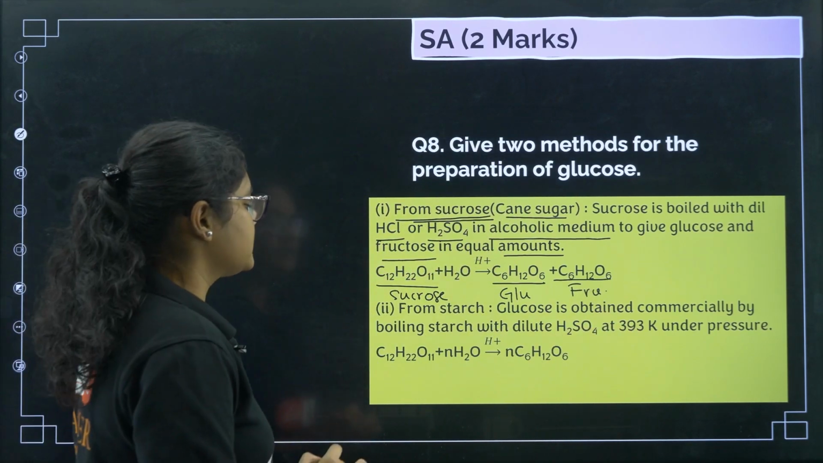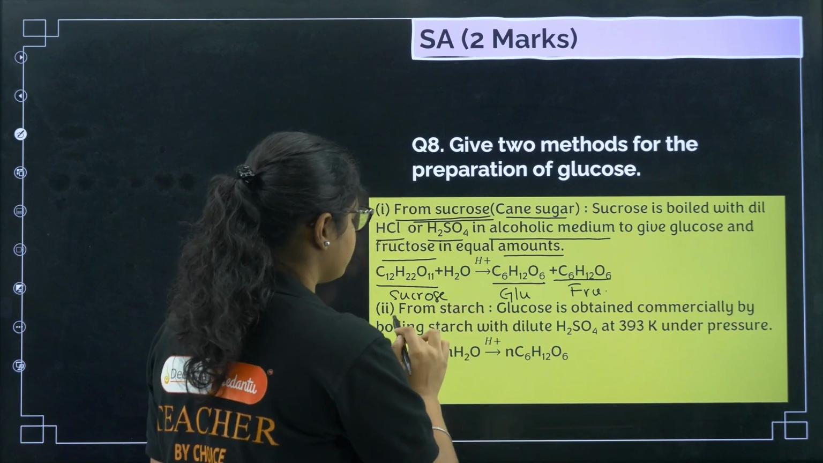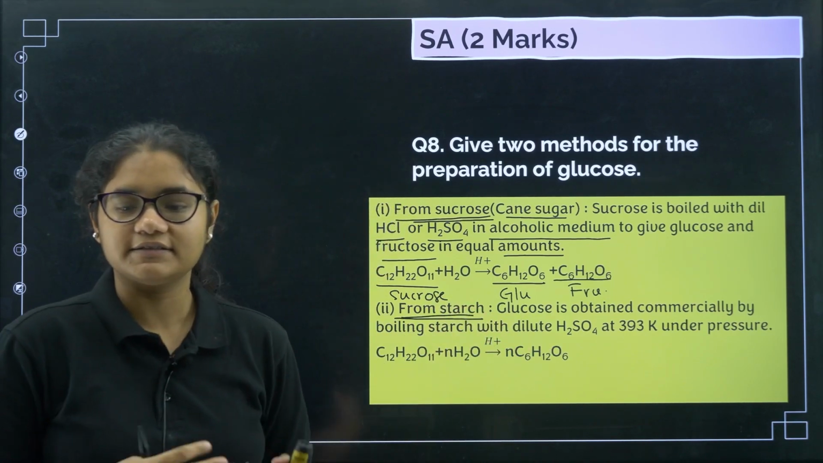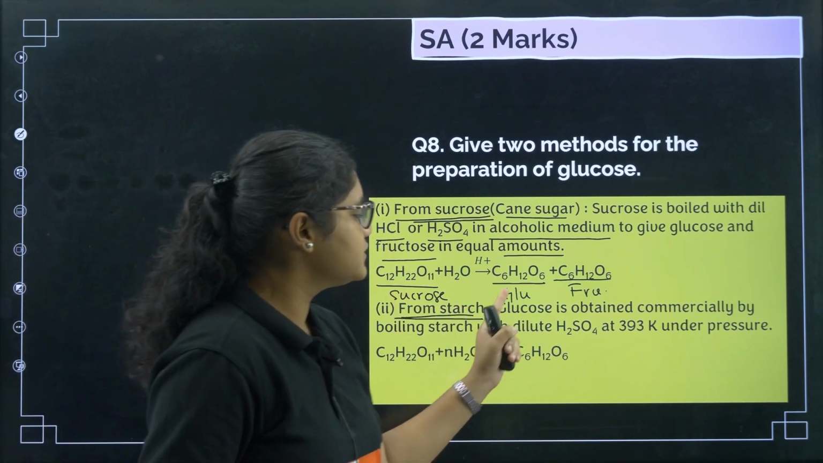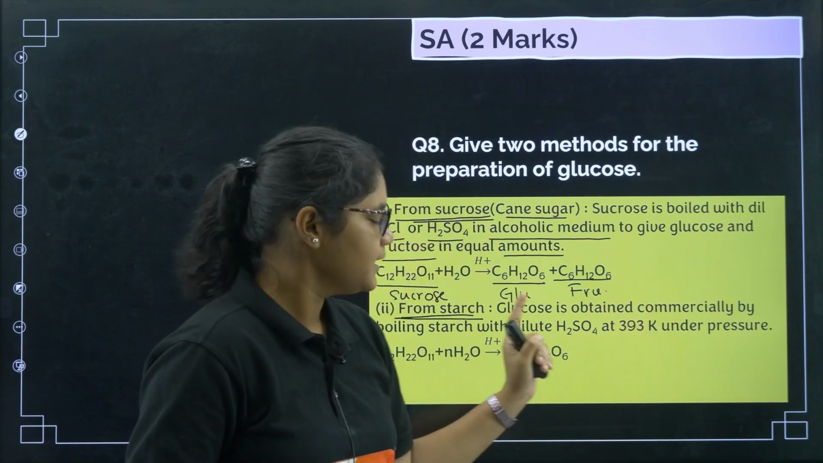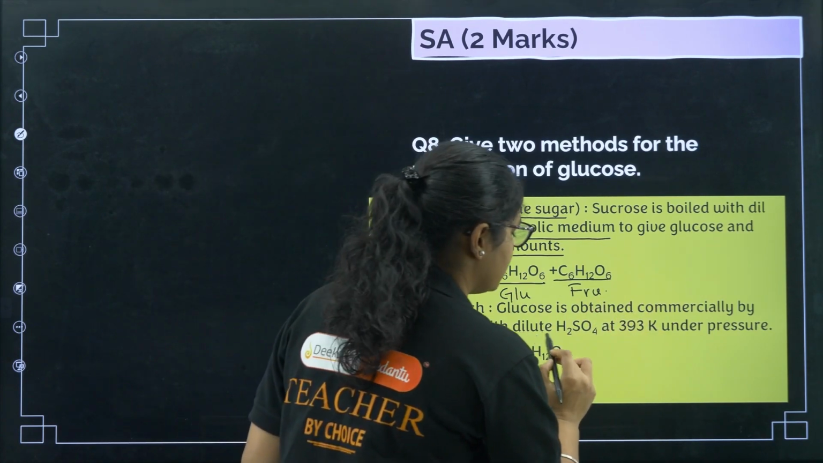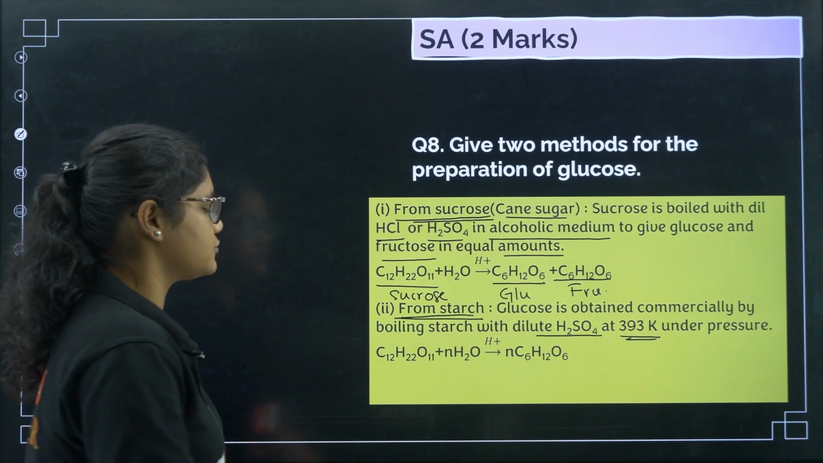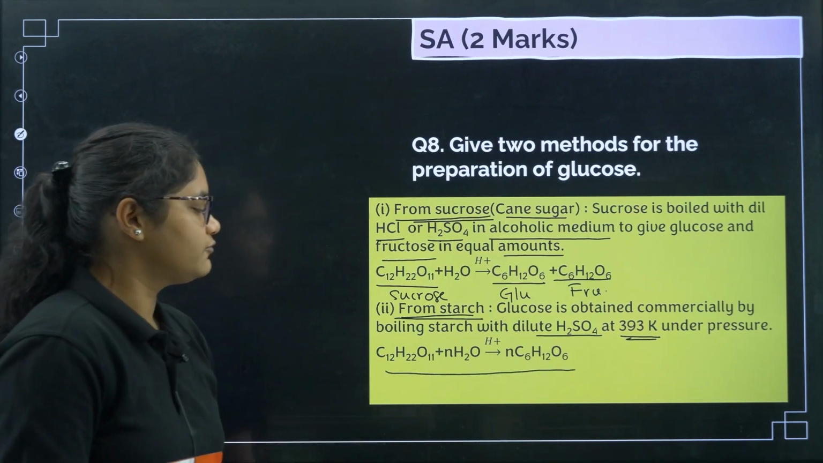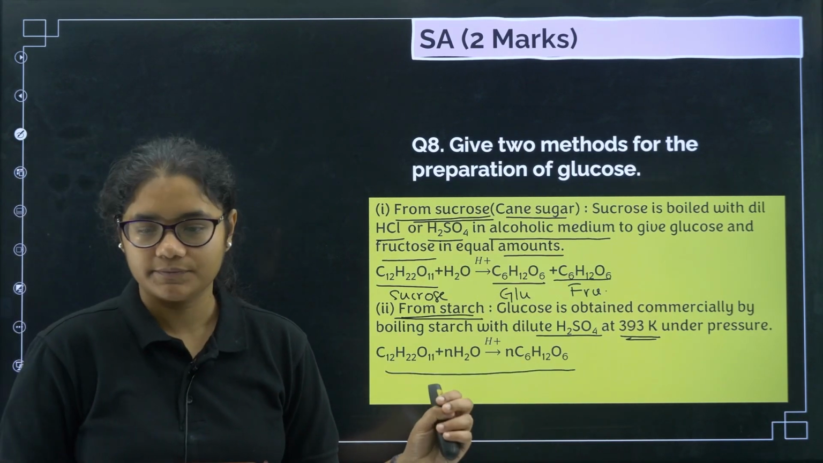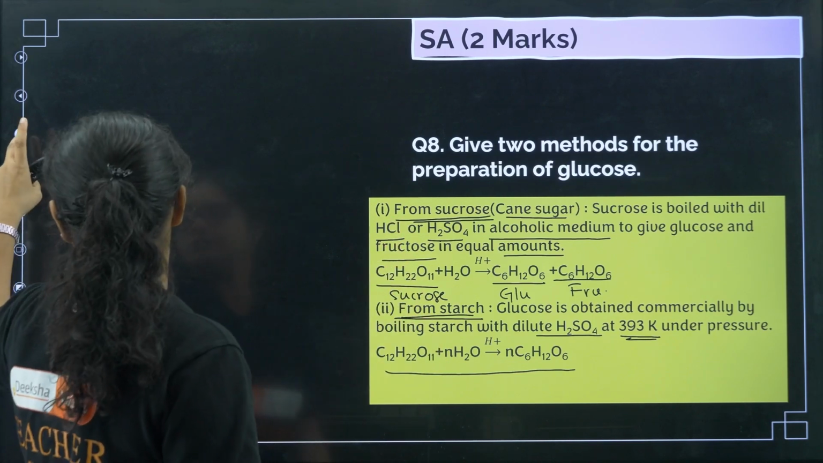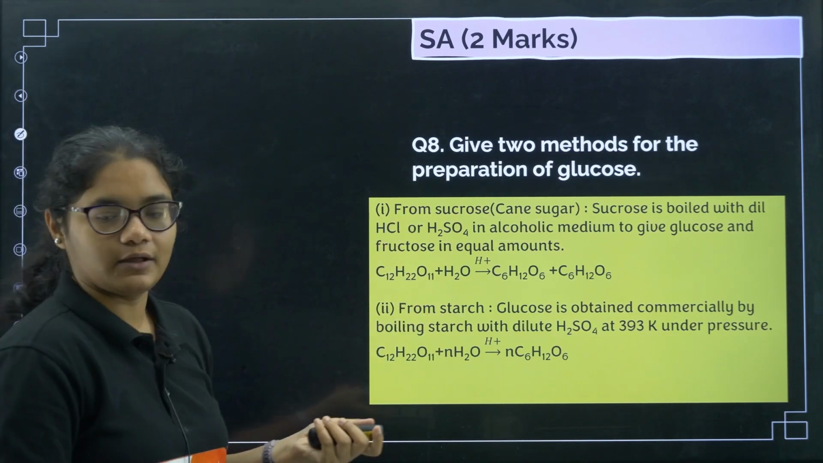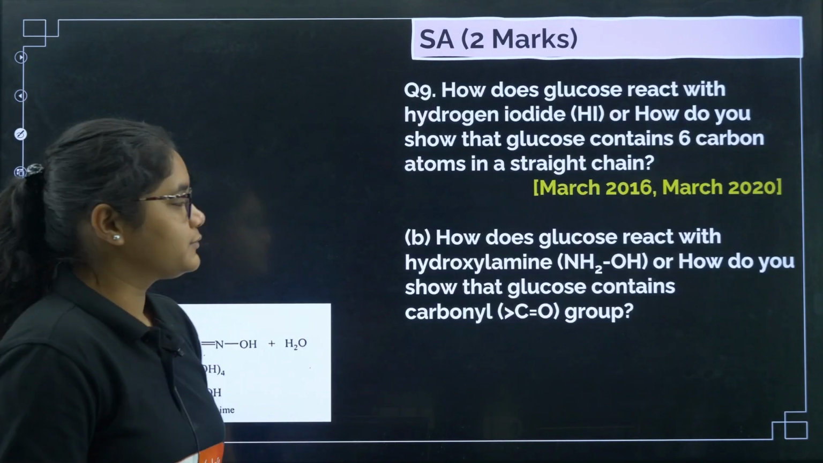Clear? Next, from starch, okay, so we can also prepare it using starch molecules. So, glucose is obtained commercially by boiling starch with dilute H2SO4 at 393 Kelvin under pressure. Okay, so this is the formula from where we can get it from starch. Okay, so I'll clear this so that it is not looking messy. Okay, let us move to the next question here.